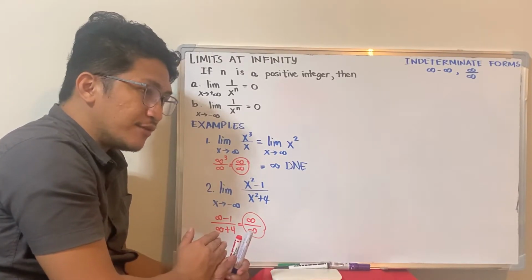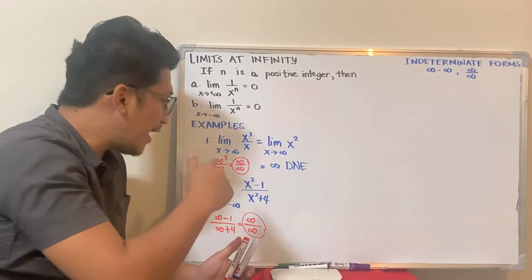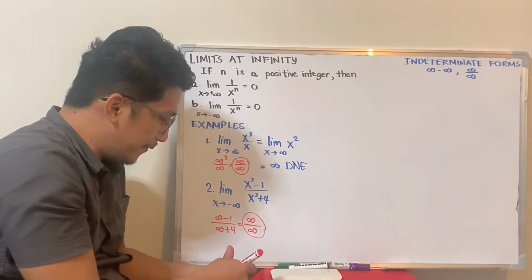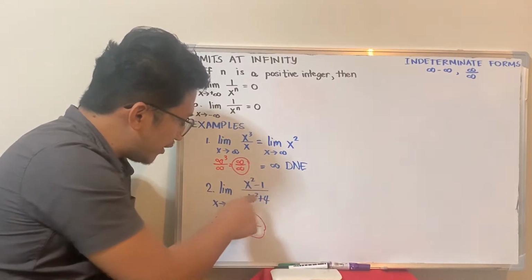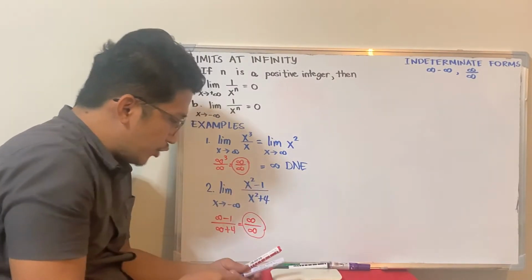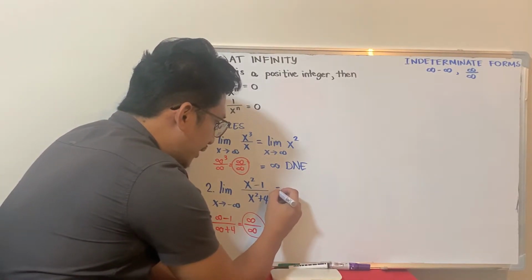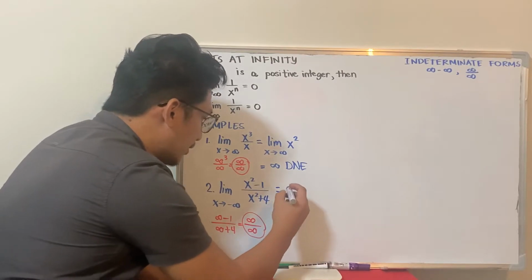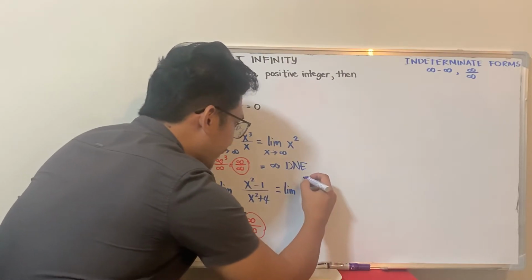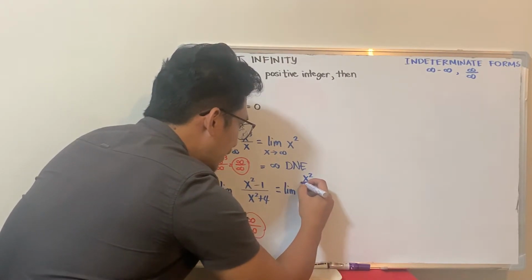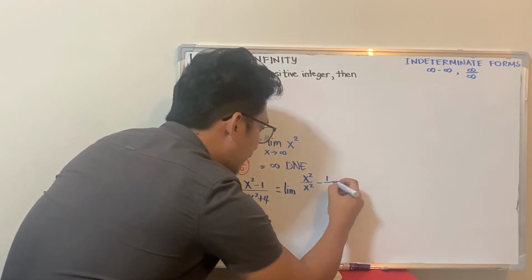Divide all terms by the variable considering the highest exponent. So our variable is x and the highest exponent is 2. Among all, the highest exponent is 2. So what you will do is this. You have to remember that when you are dealing with infinity, you just transform it into this. The limit, the x squared, guys, divide by x squared, the negative 1 divide by x squared.